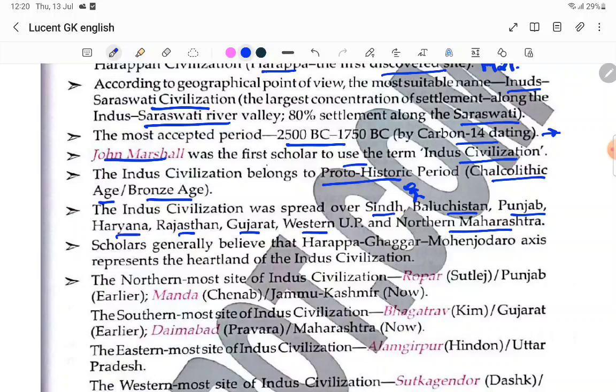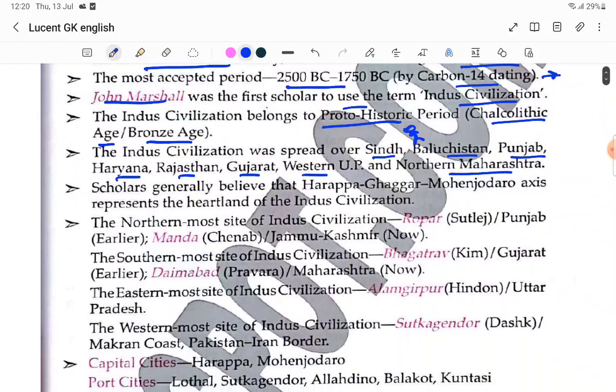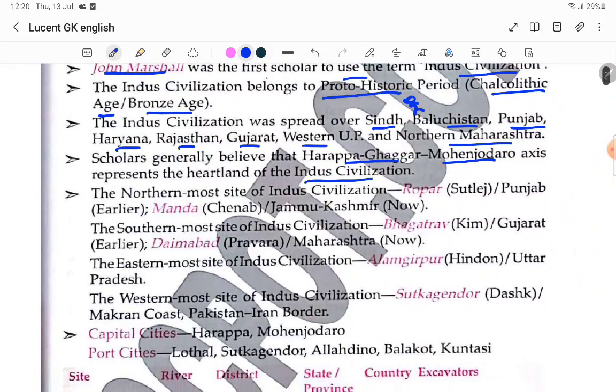Scholars generally believe the Harappa, Ganweriwala, Mohenjo-daro axes represent the heartland of the Indus civilization. Okay, now the northernmost site of the Indus civilization. The northernmost is Ropar. This is on the north side, Ropar, which we call by another name, on the Sutlej in Punjab earlier.